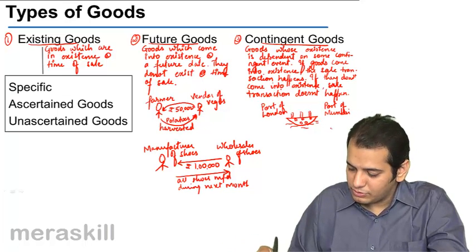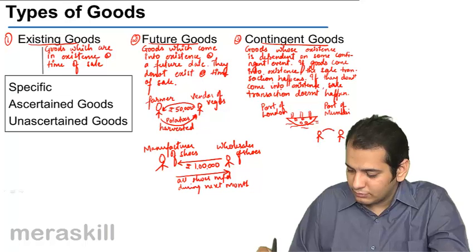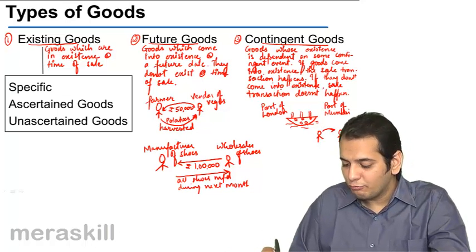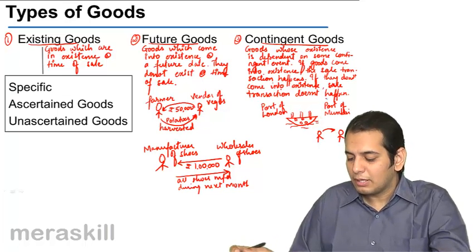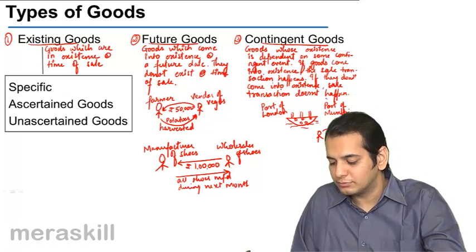Now there's one person who transacts with this person. He tells him that I want to purchase the goods which are coming to the port of Mumbai from the port of London.